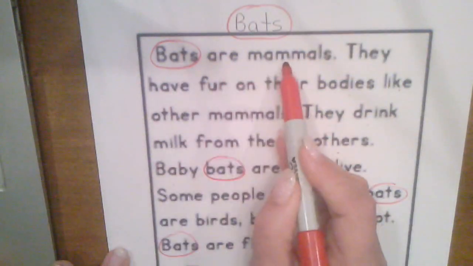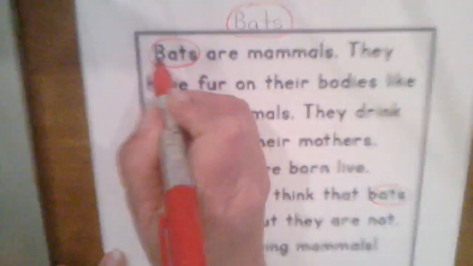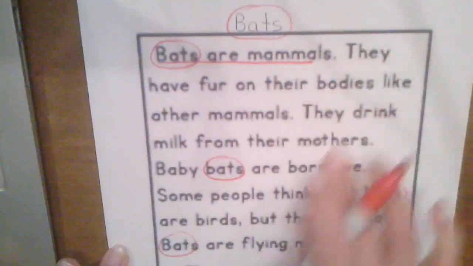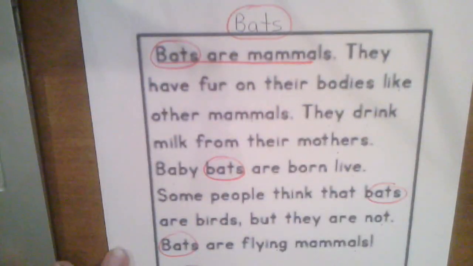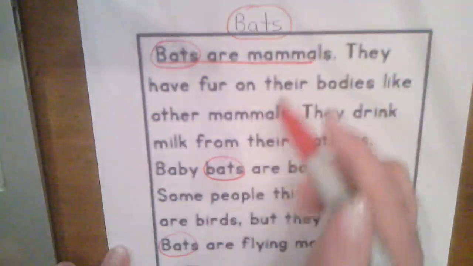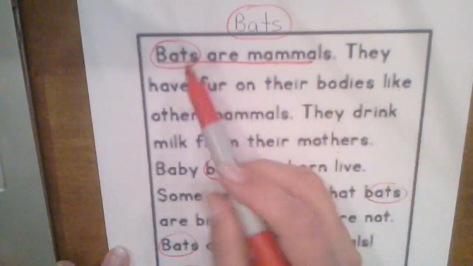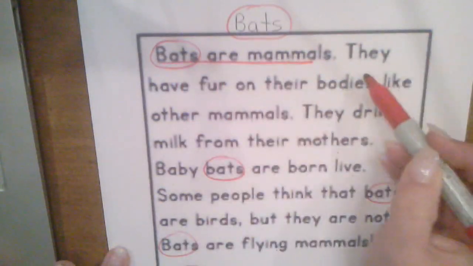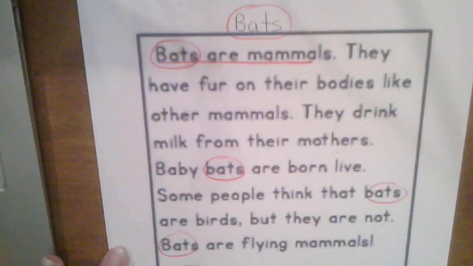Bats are mammals. Okay? Does that tell us about what the whole thing is about? Is the whole thing about bats are mammals? Yes, it is. That is the main idea of the story. Bats are mammals. The rest of the sentences tell you why bats are mammals.